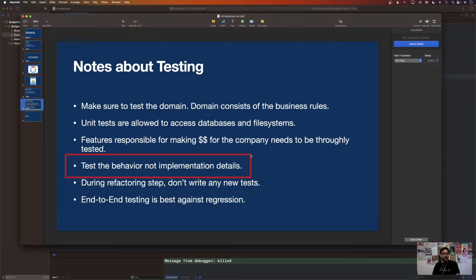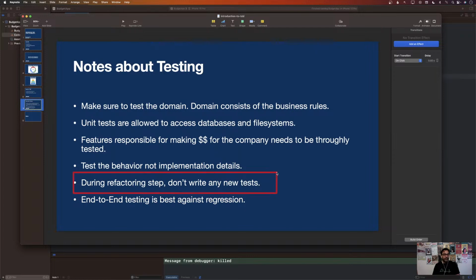Test the behavior, not the implementation. Behavior means what the user expects. You should not be testing things like a certain method is supposed to be called or a certain property has to be set, because those things can change while the behavior remains the same. So make sure that you are testing the behavior, not the implementation details.